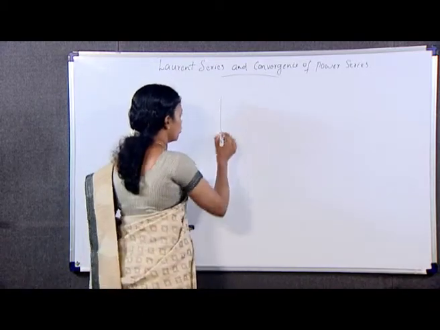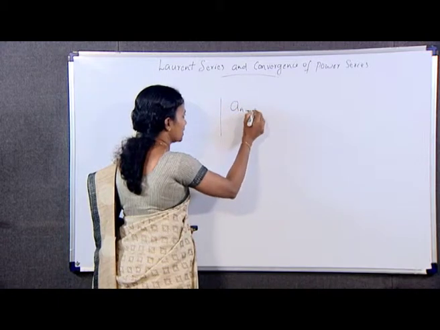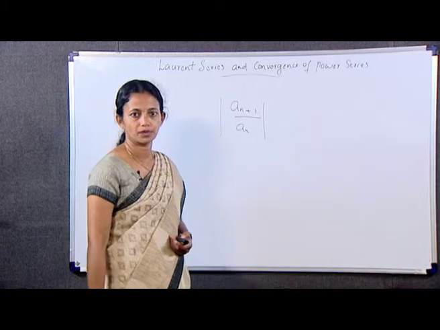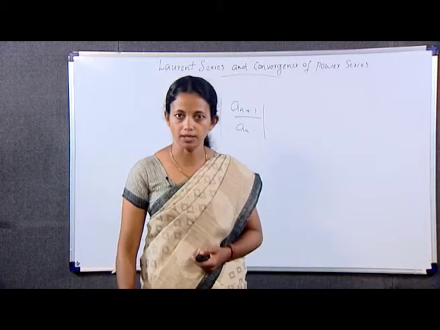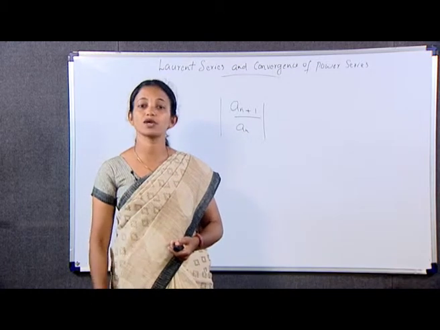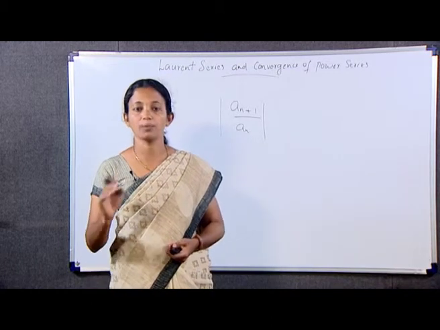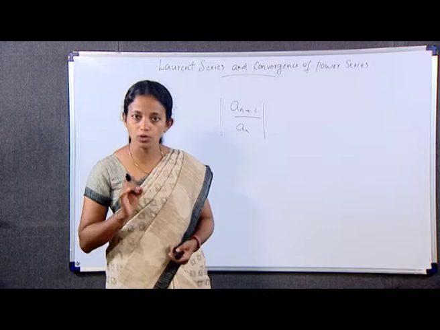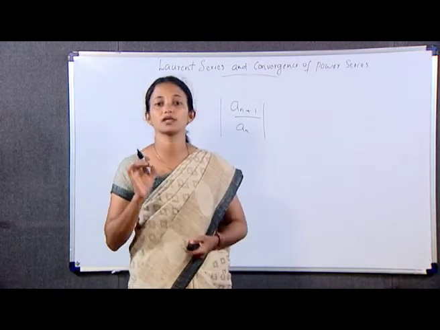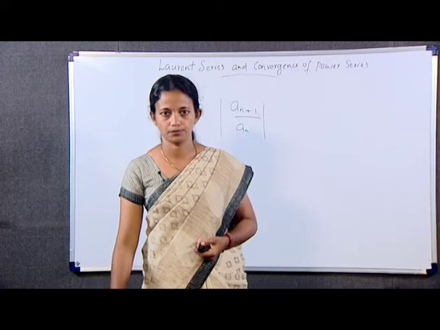Next theorem says that if the sequence, that is modulus a n plus 1 by a n, where n is equal to 1, 2, 3 is convergent with the limit L, then the radius of convergence r of the power series is r is equal to 1 by L when L greater than 0 and r is equal to infinity when L is equal to 0.